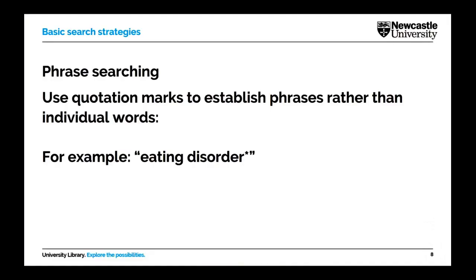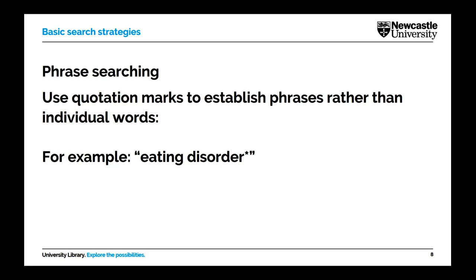So first of all, we're looking at phrase searching, and this involves just wrapping a set of quotation marks around a particular phrase that you're looking for. A really good example I always use for this is, let's imagine that you were looking for a song title or some song lyrics. If you were to just type in, I don't know, Candle in the Wind into Google or another sort of search engine, you might find results that have a mention of a candle in one paragraph and wind in another one and something else in the footnotes, whereas wrapping it in a set of quotation marks means that you'll find exactly what you're looking for.